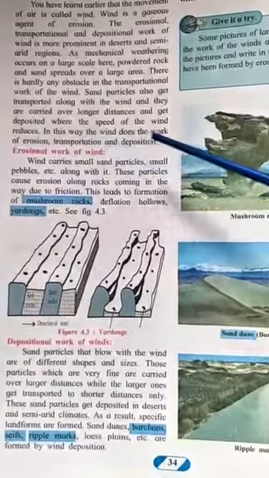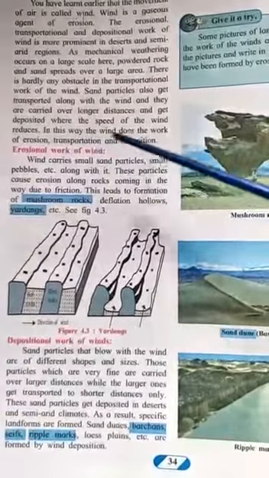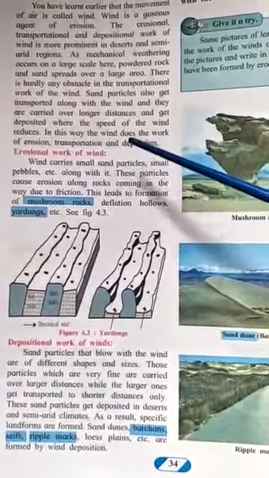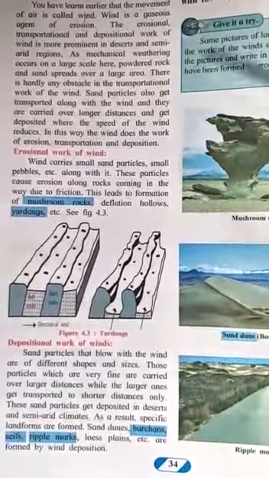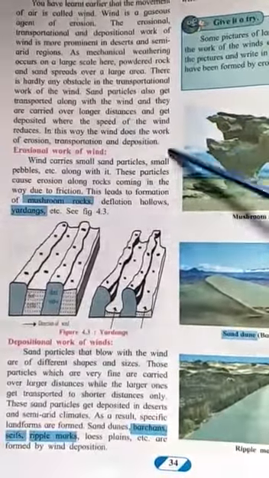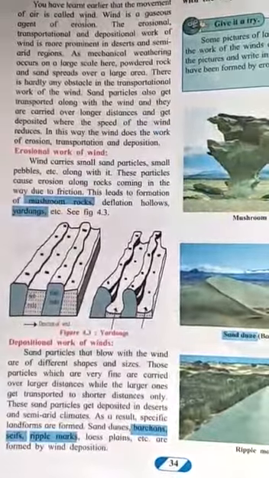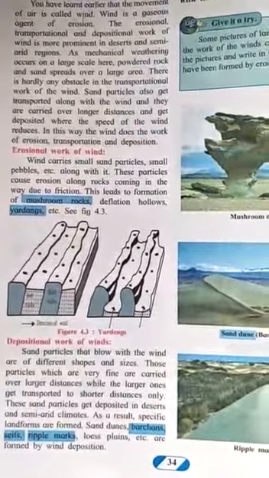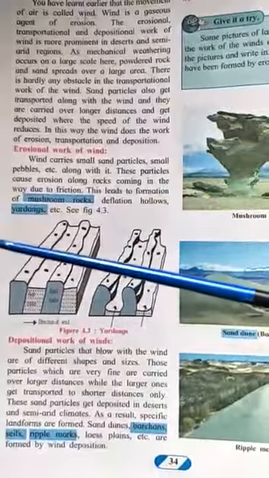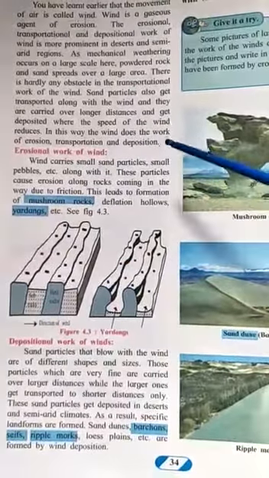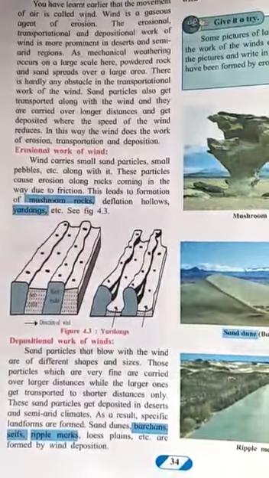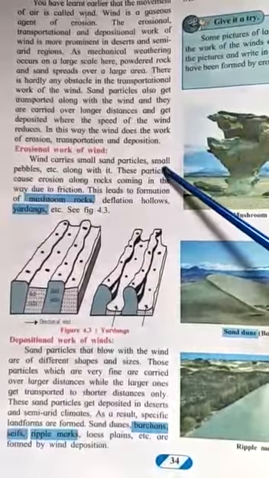Then in this way wind does the work of erosion, transportation and deposition. The erosion, when there is mechanical weathering, there is fine particles of that rock which is carried away by the wind. That is erosion. Then transportation is when it is being carried away. Deposition is when the wind's speed is reduced and it is deposited over there.